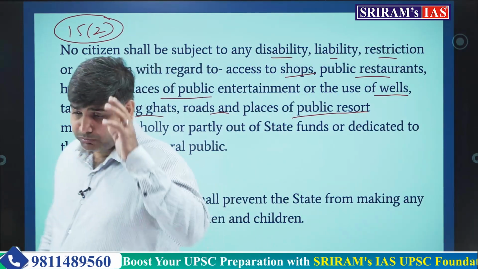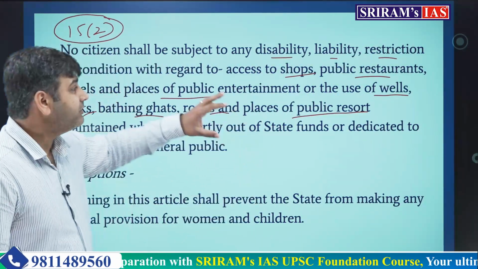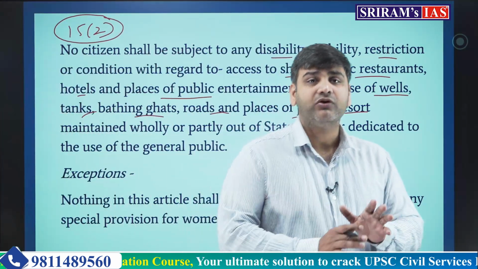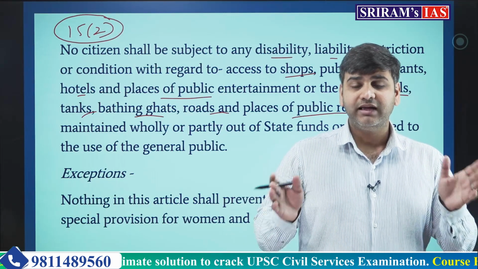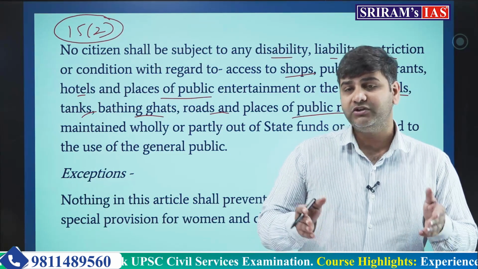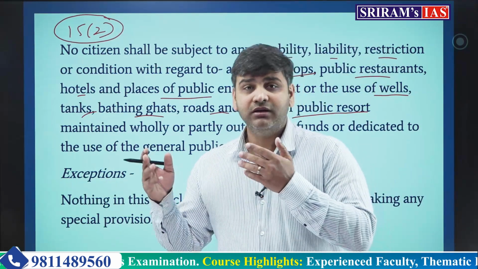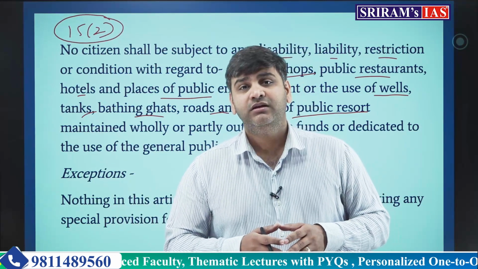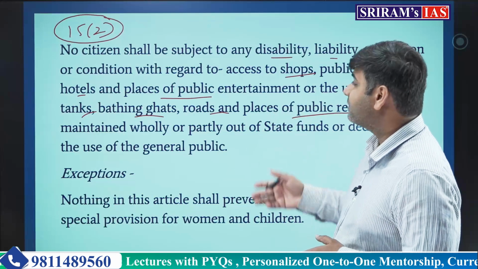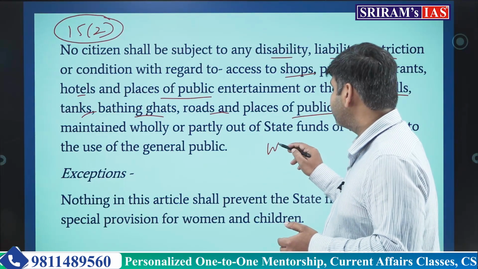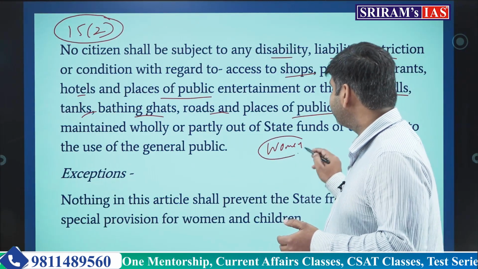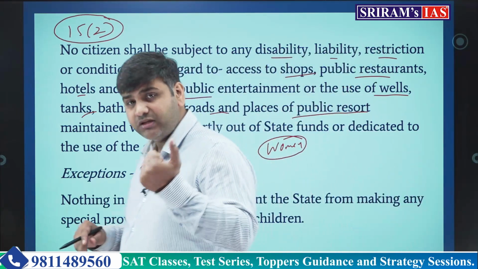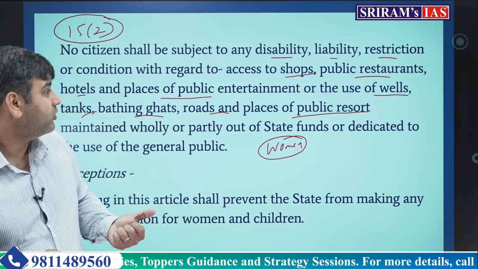So it has pinpointedly listed several places, and access to them is for all, and that access must not be restricted to a particular caste or religion or people of particular origin or a particular sex. That is the reason why it became a big issue when women were prohibited from entering temples and dargahs. This is one of the articles which was infringed. I hope you're getting the point.